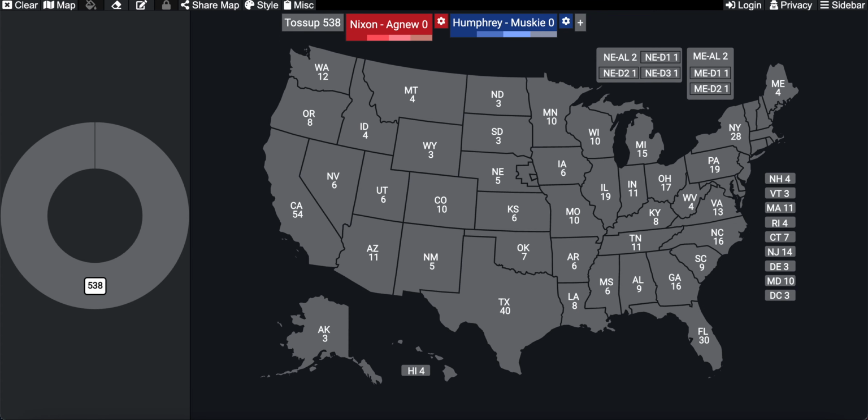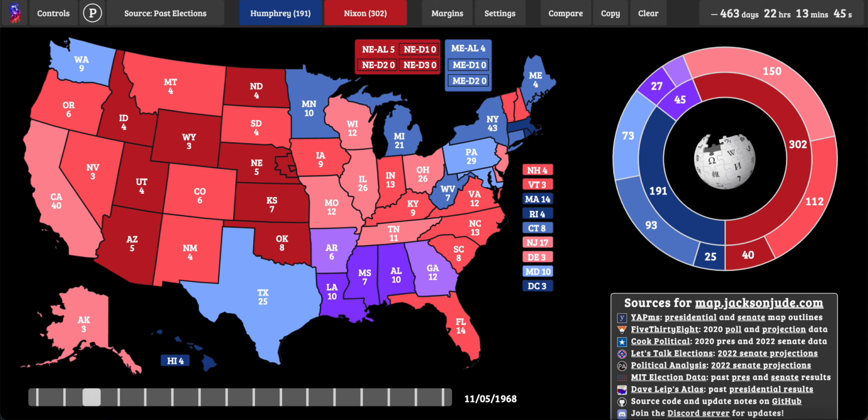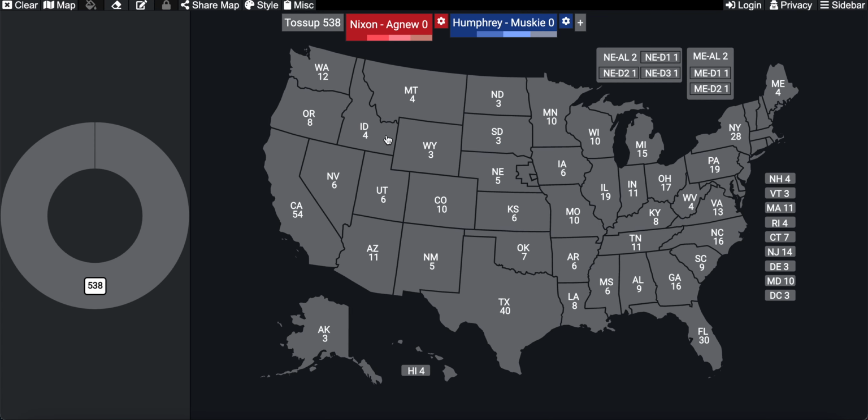Let's get started. I'm going to start out with the safe states for Richard Nixon. Those would be the states of Idaho, Wyoming, Utah, Montana, North and South Dakota, Nebraska, all of Nebraska except for District 2, and then Kansas, Oklahoma.